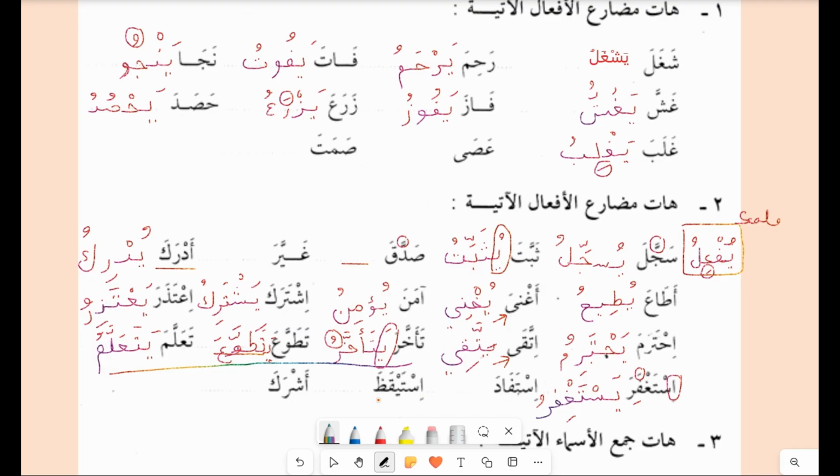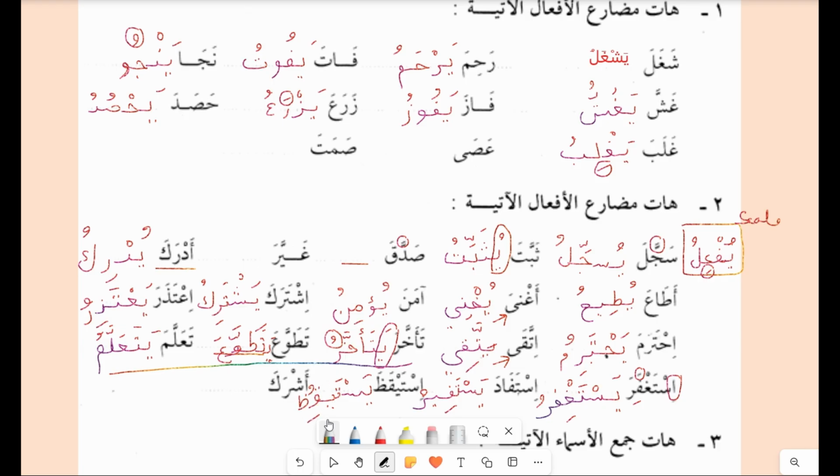Istayqada, ashraka. So let's see, istafaza, we have an alif here. So what will we do? Yastafidu. Istayqada, yastayqidu.